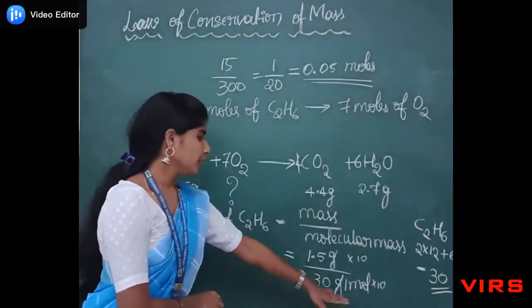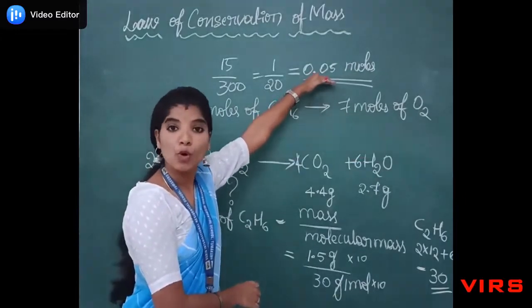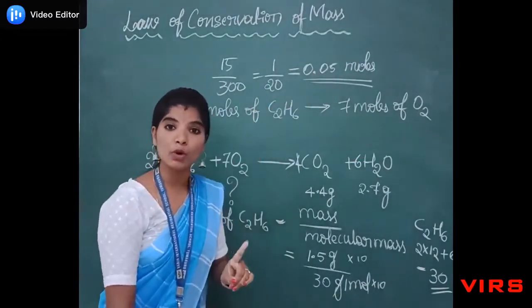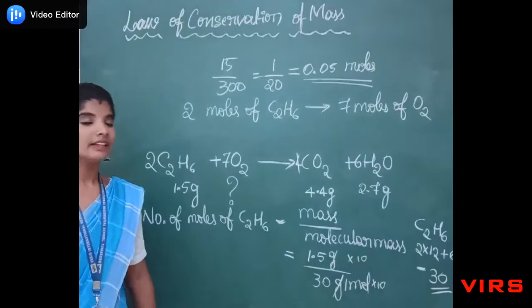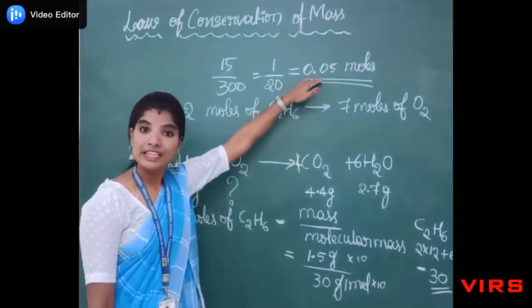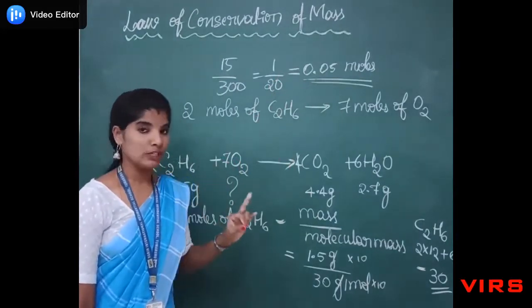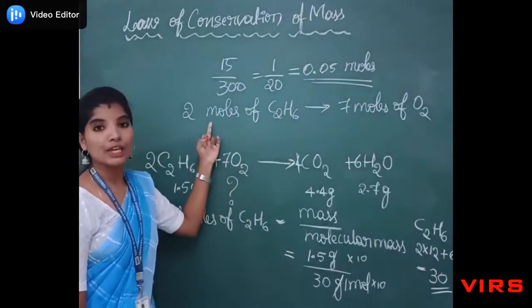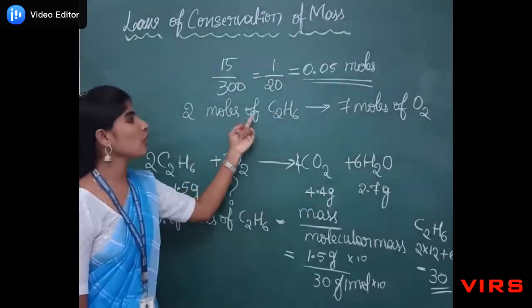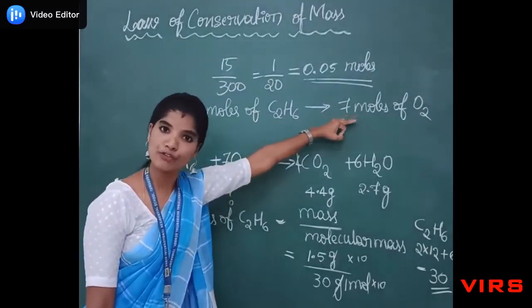Here 1 molecule of ethane contains 0.05 moles in it, whereas in the equation it is showing that 2 moles of ethane requires 7 moles of oxygen.